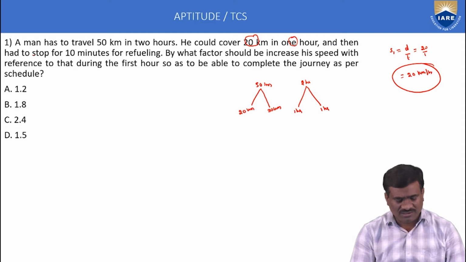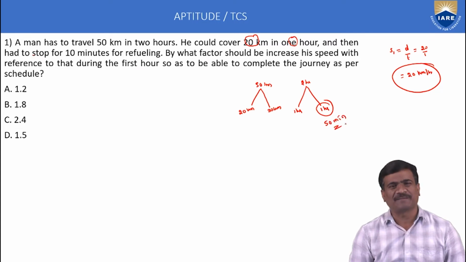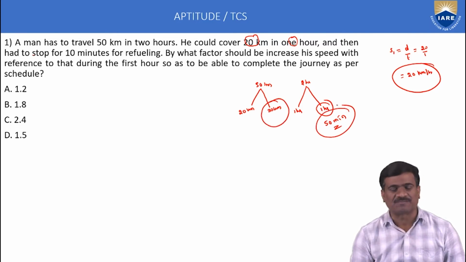Stopping for 10 minutes means of the remaining 1 hour, 10 minutes is completed, remaining time duration 50 minutes. This is the second statement. Pending distance 30 kilometers, pending time 50 minutes.